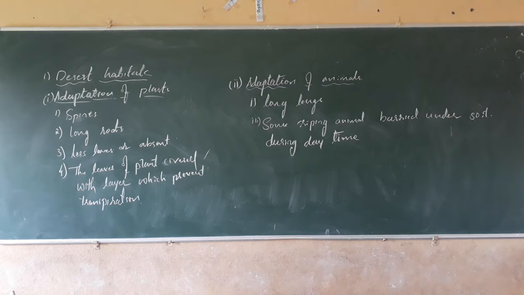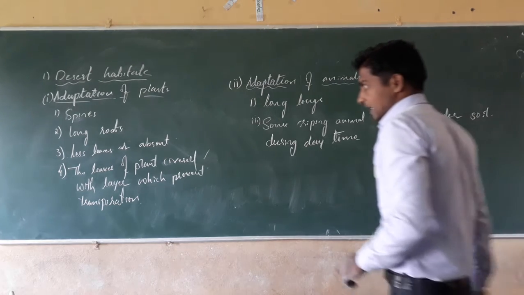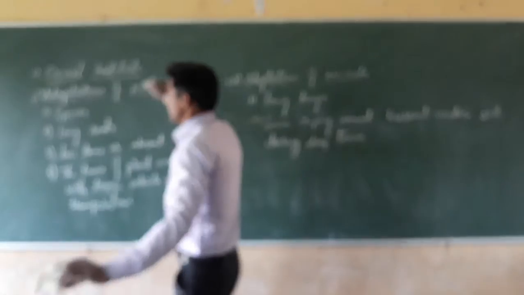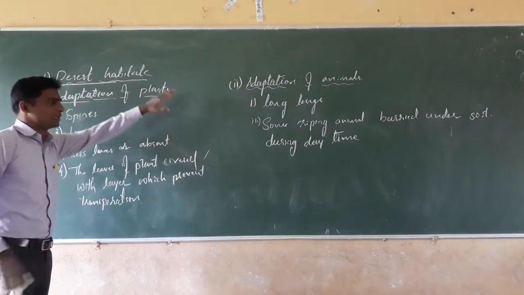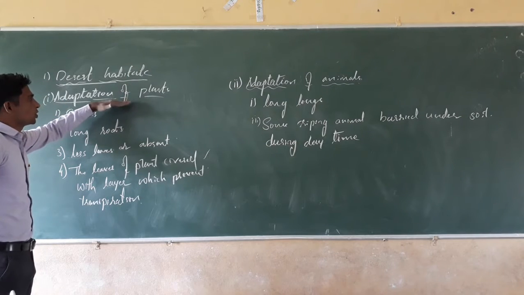See, next, dear students, we come to the next habitat. The first habitat we have studied is the desert habitat, where plants and animals are present with adaptive characters.